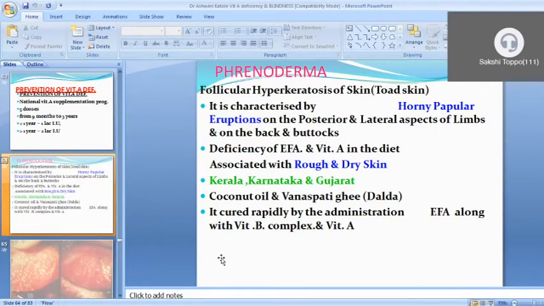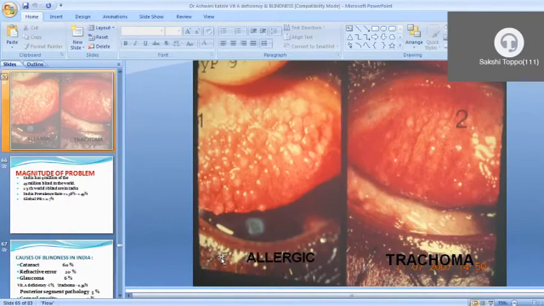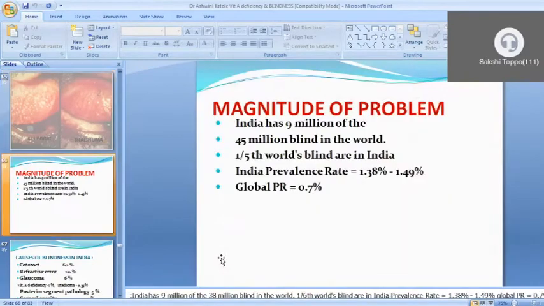And in Kerala, Karnataka and Gujarat, mostly they use coconut oil and vanaspati ghee for consumption, so it is most common in that area, and it is cured rapidly by administration of essential fatty acid along with B complex vitamin and vitamin A. So this picture we have already seen.